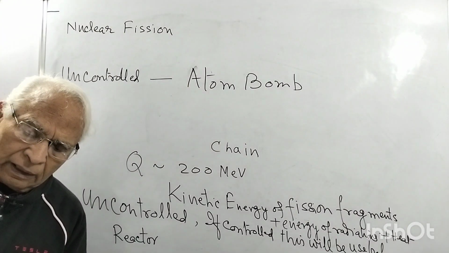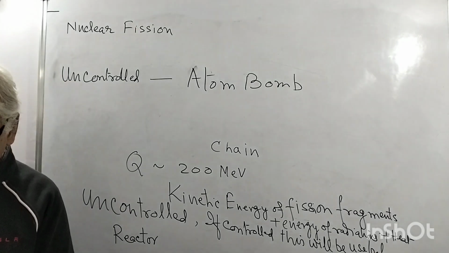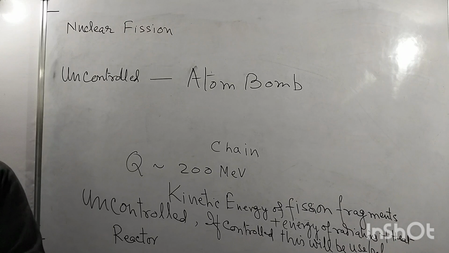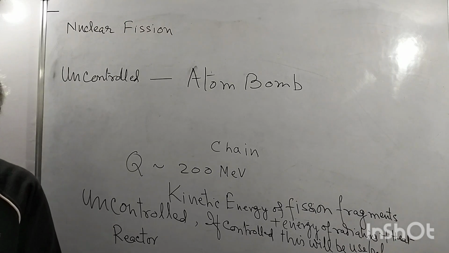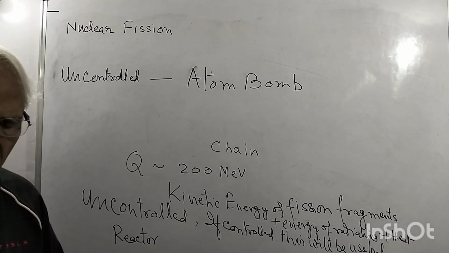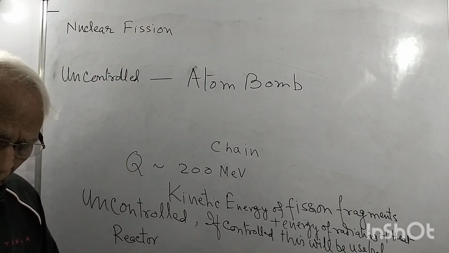So this is the useful purpose of fission, and as I told you, about 210 MeV of energy is released per fission of the uranium atom. Okay?